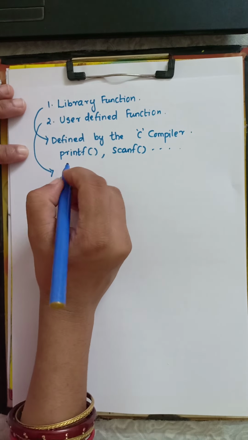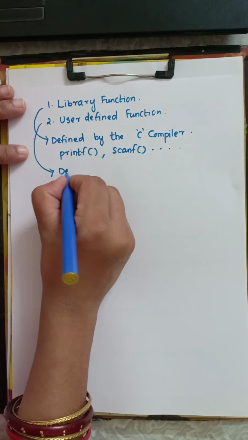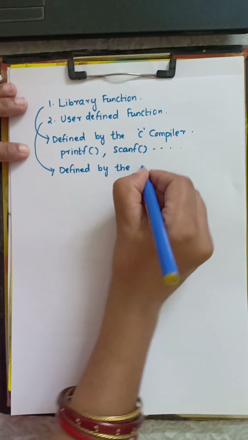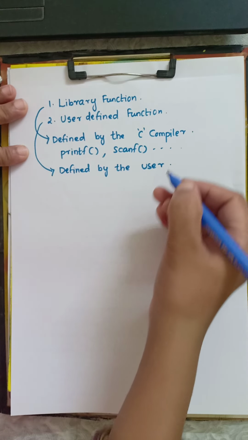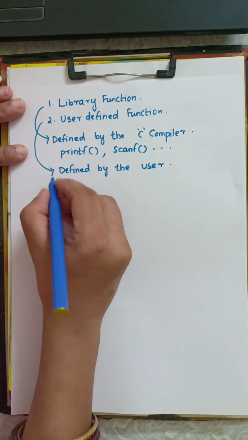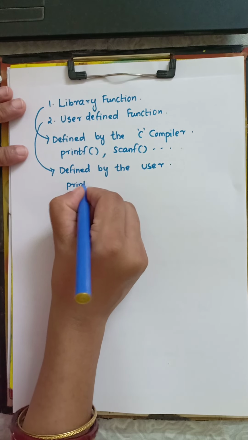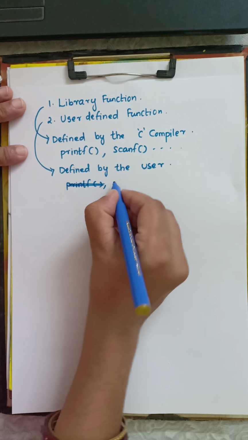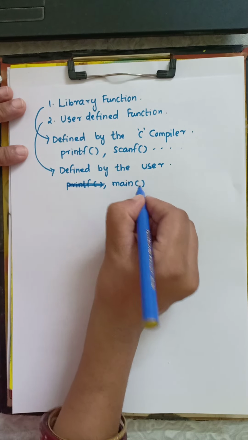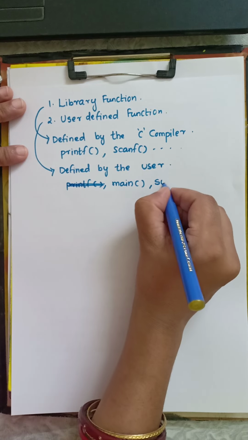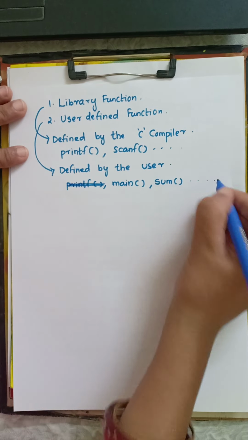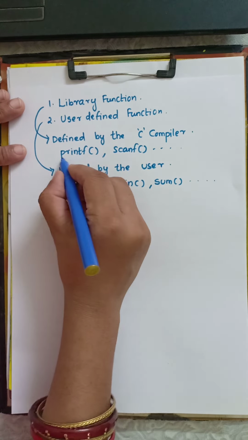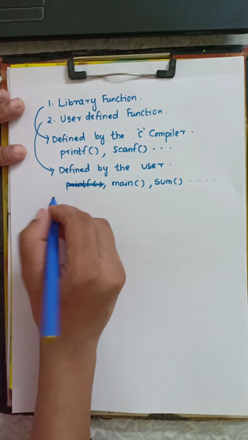And what is user defined function? Defined by the user. So what are the examples? Here we use the user defined function. Our main function is a user defined function. We can write any statement inside this, then the sum. Okay, these are defined by the user. And our printf and scanf, look here we use the printf and scanf.